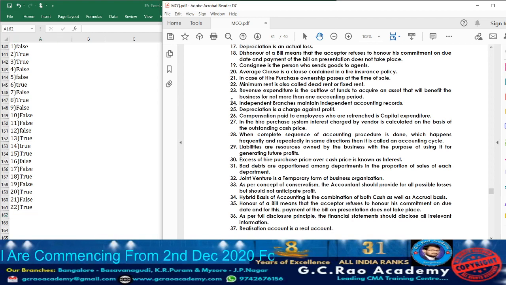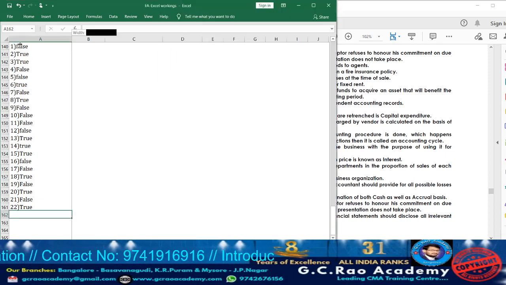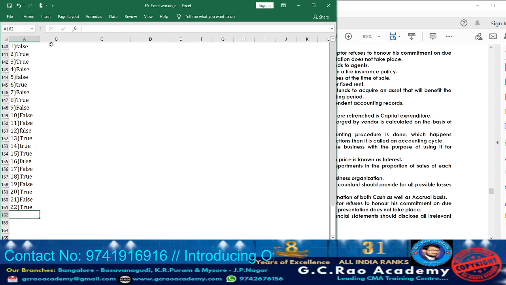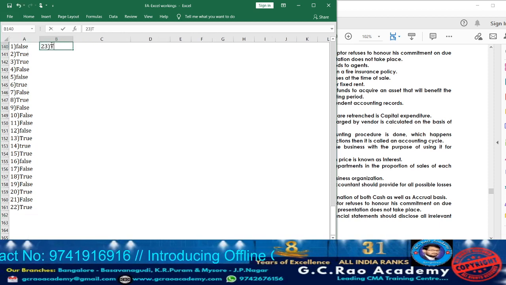Now let us move on to statement 23. Statement 23, what are they telling? Revenue expenditure is the outflow of funds to acquire an asset that will benefit the business for not more than one accounting period. Yes, it is true. The expenditure where the benefit will get exhausted within 1 year, we are going to call it revenue expenditure. So accordingly, what is statement 23? They have given, it is true. So accordingly, take down, statement 23, it is true.